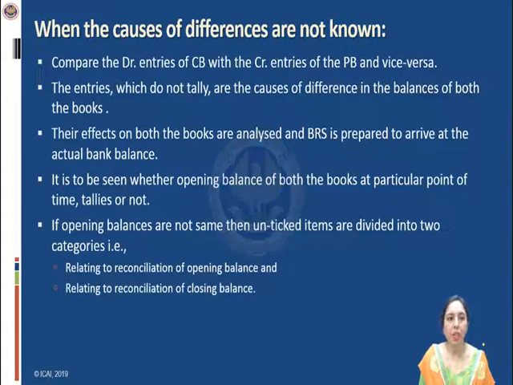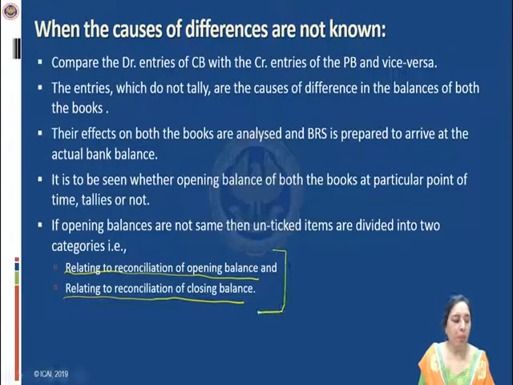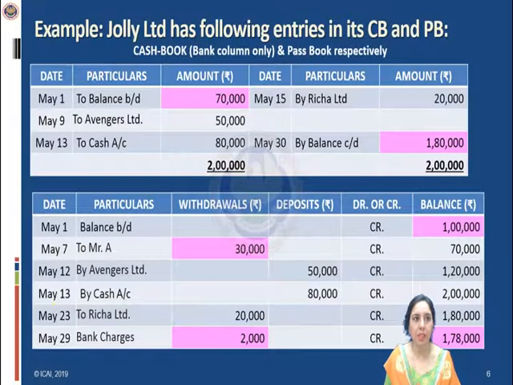First category, relating to reconciliation of the opening balance. Here you can see these are the causes relating to reconciliation of the opening balances and relating to reconciliation of the closing balance. Once you are dividing all the unticked items into these two categories, then you have to proceed with the next step, which will be discussed in the next slide.